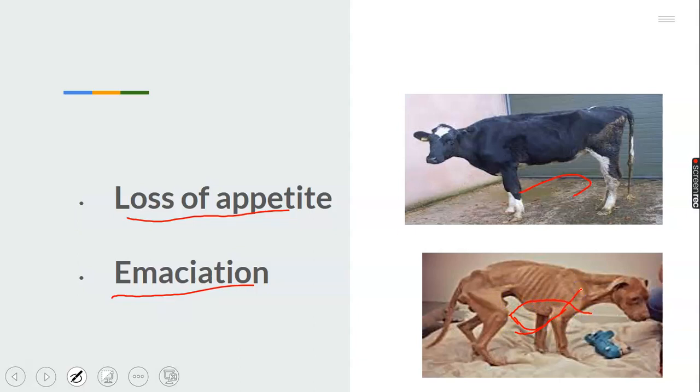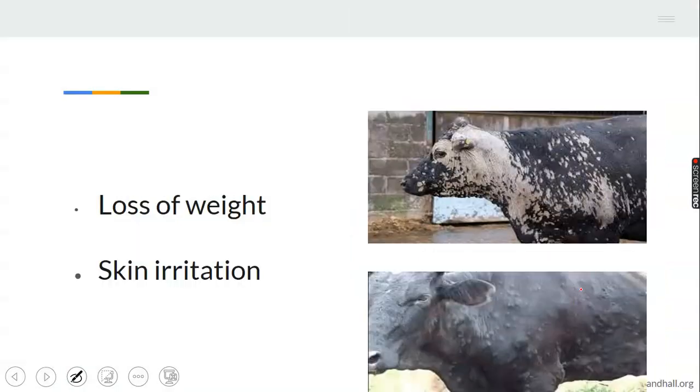The animal will be so thin and dried, emaciated, even in a human being. A human that is affected by a particular disease, when he's unable to feed well, unable to eat for a while, can lead to emaciation. So loss of appetite brings about emaciation in animals, and that is caused by aspergillosis. Let's take note of that.